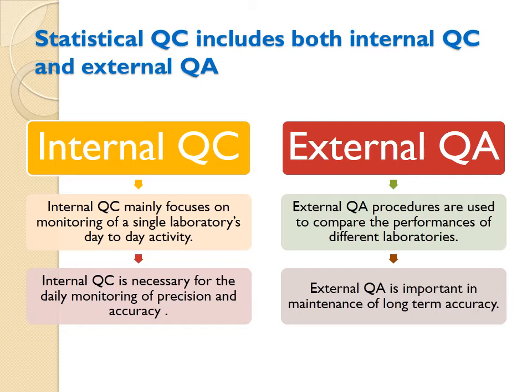Why is it necessary? Here you can see in the second box, it is necessary for the monitoring of precision and accuracy, more of the precision. Accuracy is mainly monitored by the external quality assurance program. External quality assurance procedures are used to compare the performances of different laboratories. External quality assurance is important in maintenance of long-term accuracy.